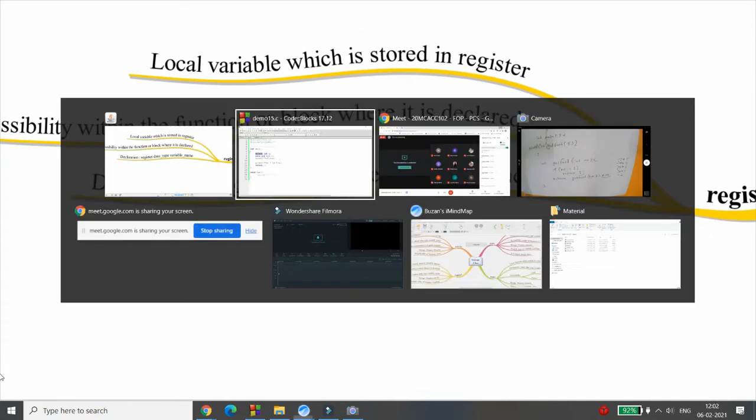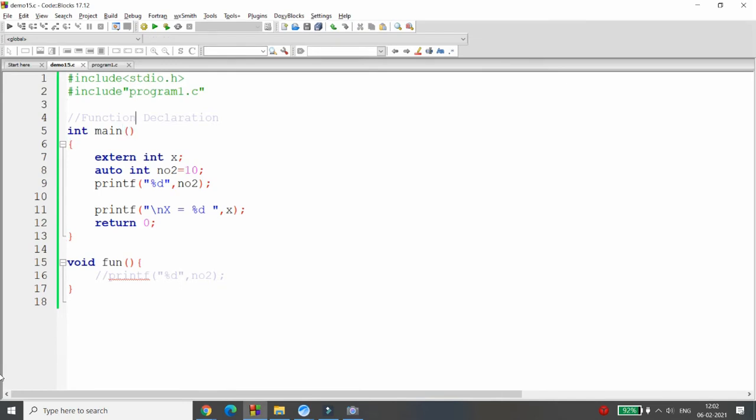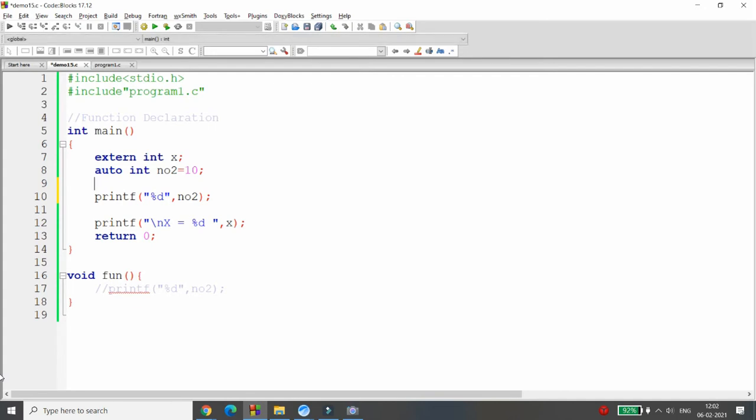How to declare the register variable? Simple. For example, you can write register int i = 50. What happens in the case of register? The variable defined as register is allocated memory in the CPU register, depending upon the size of the memory remaining in the CPU. Remember students, we cannot dereference the register variable, that is, we cannot use the ampersand operator with a register variable.